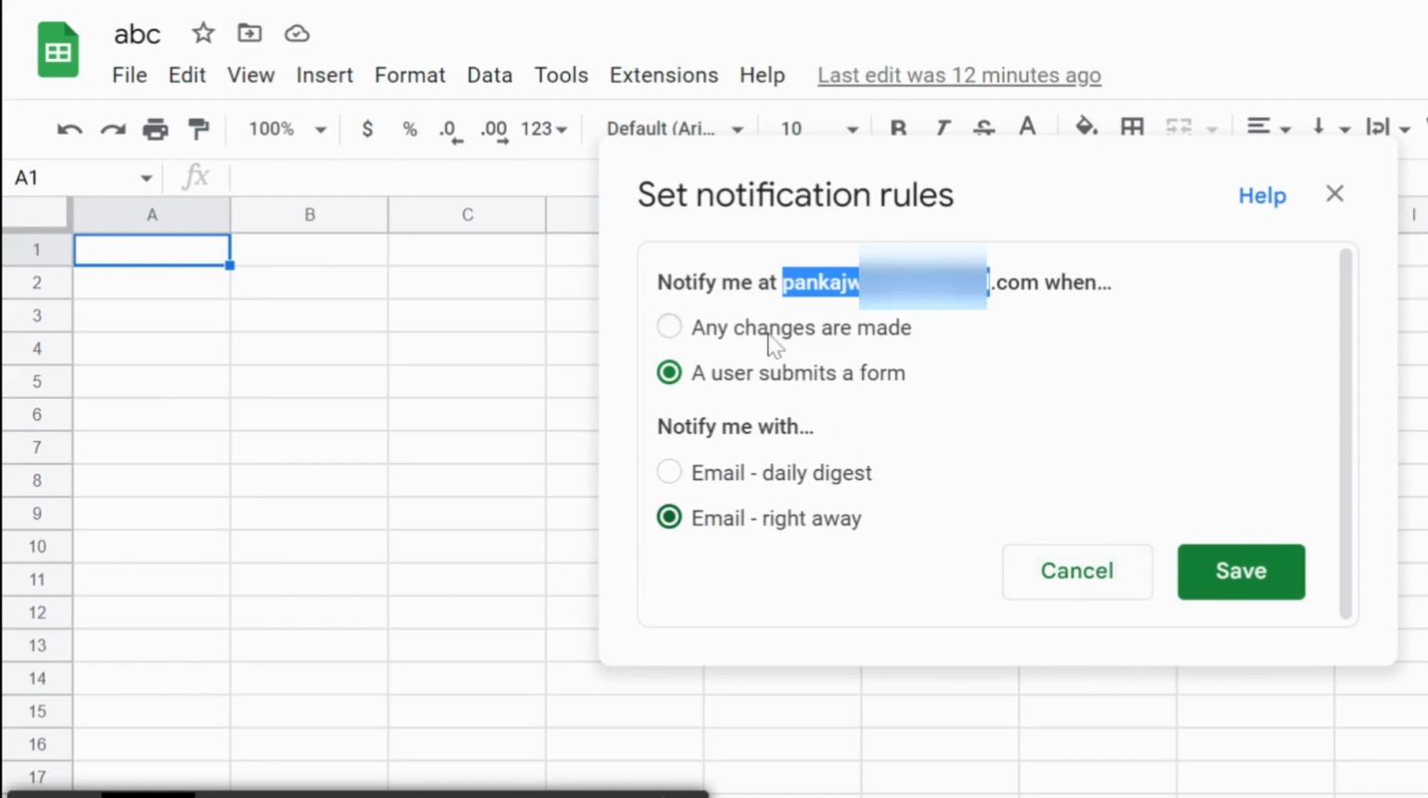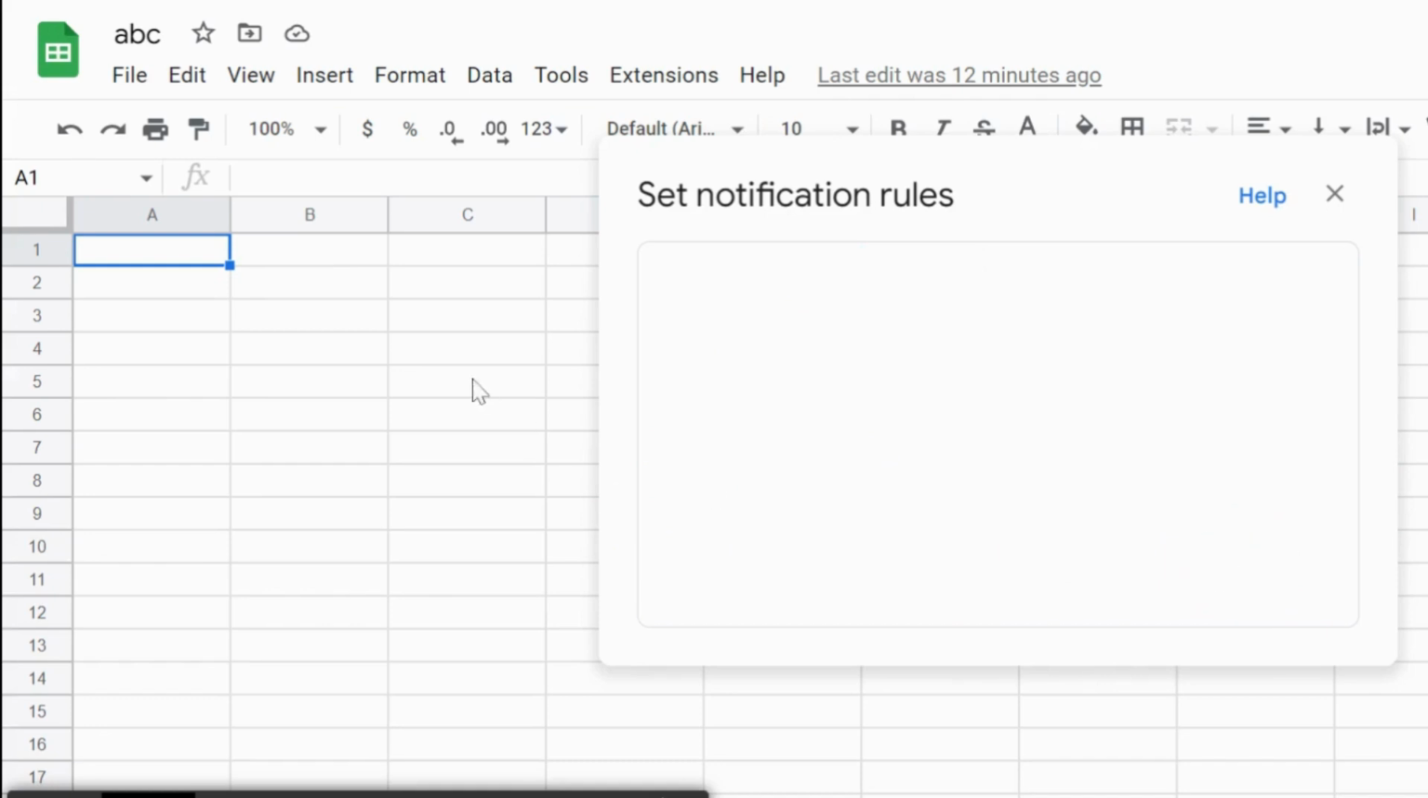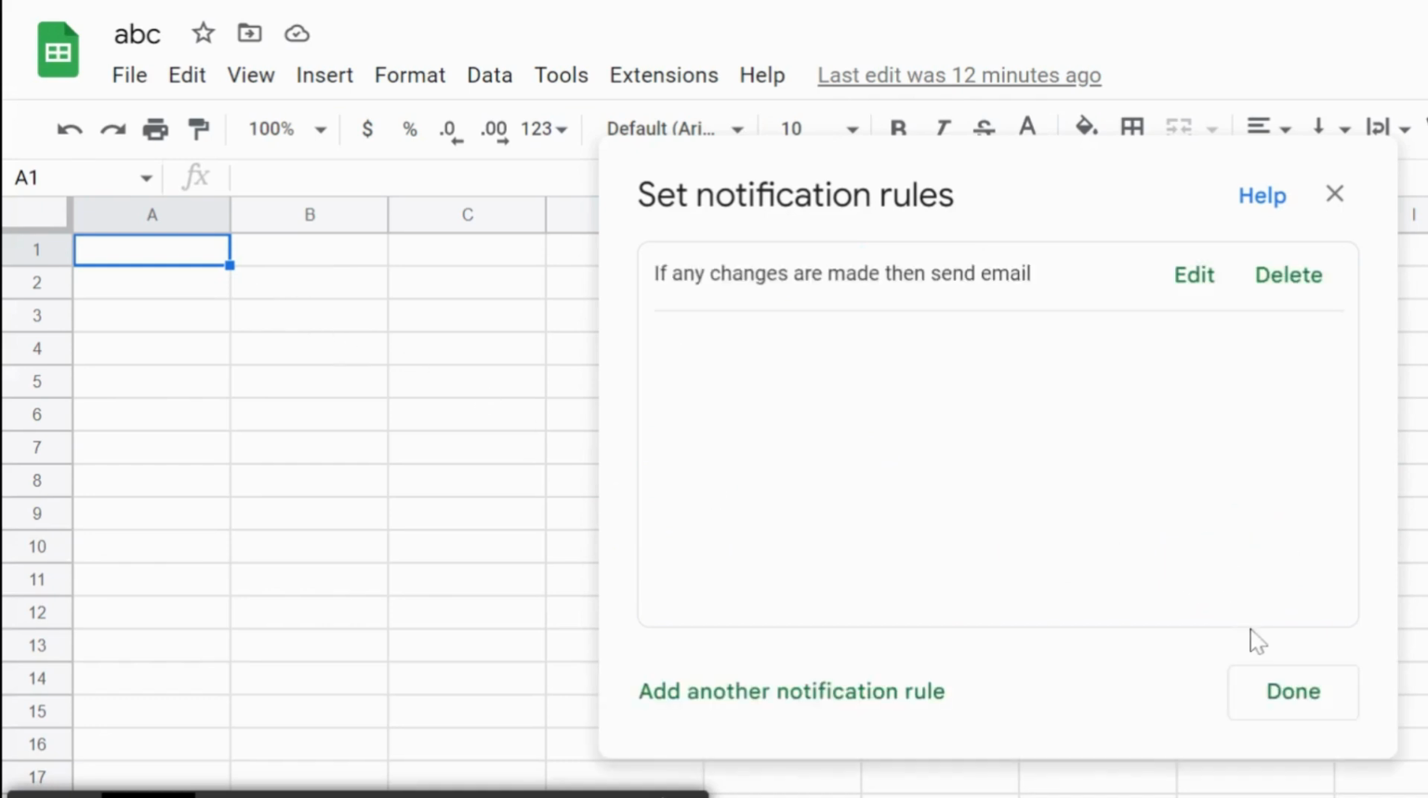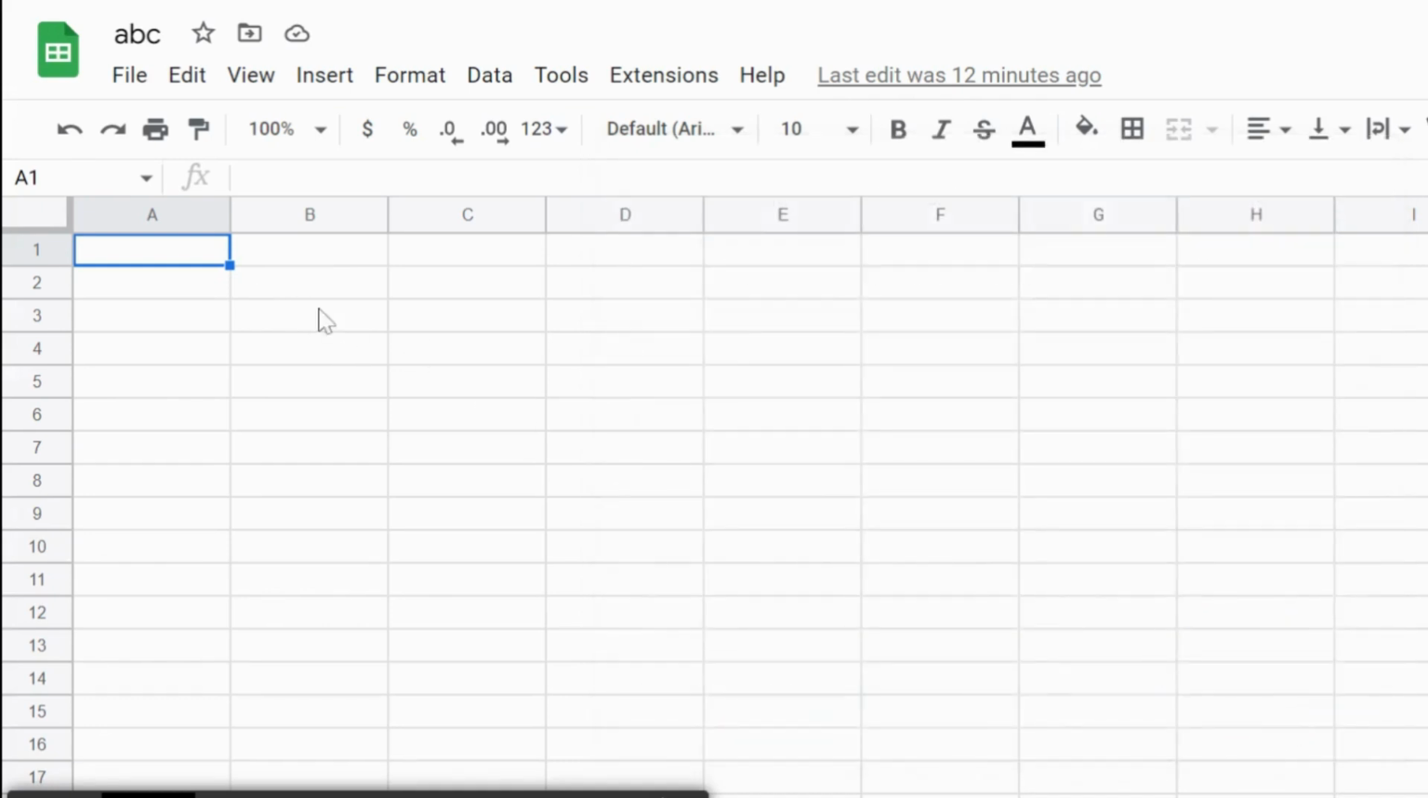That's how you can get email notifications on any changes made in a Google Sheet. This feature can be incredibly useful for keeping track of changes in real time and ensuring that you stay up to date with any updates.